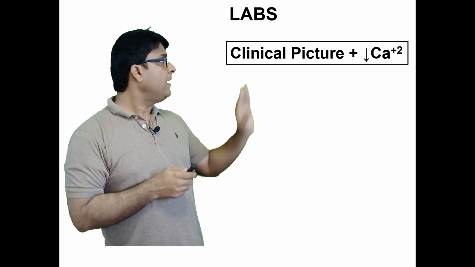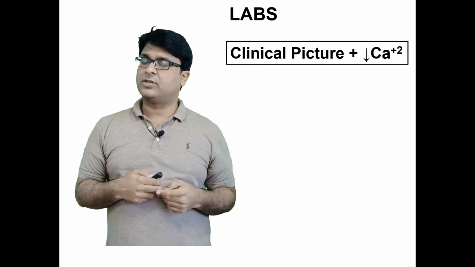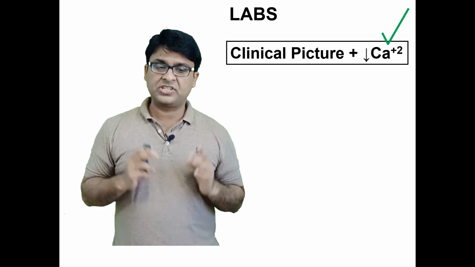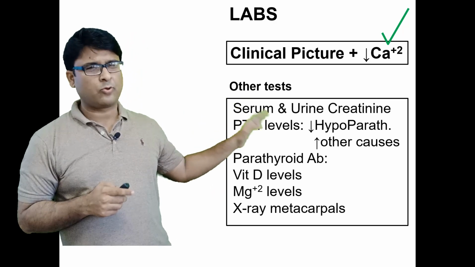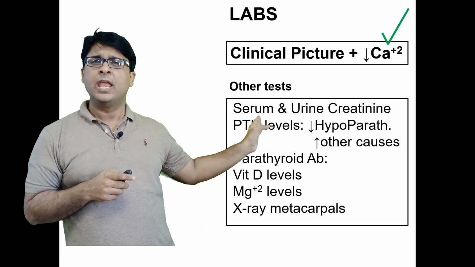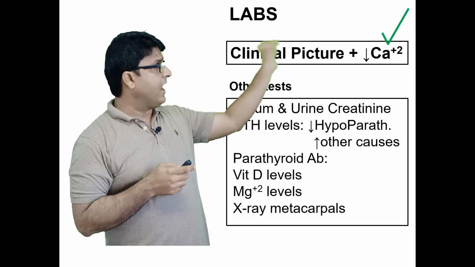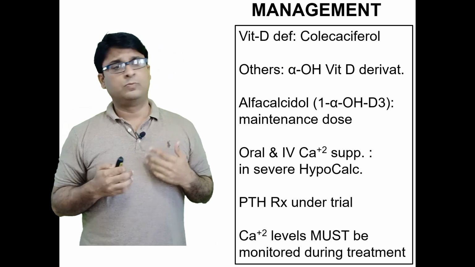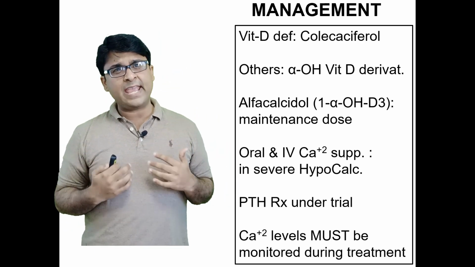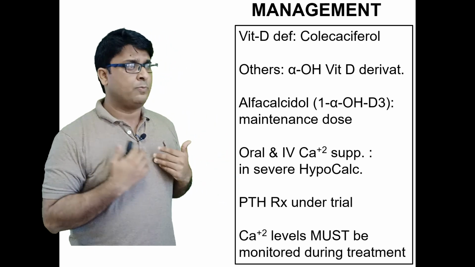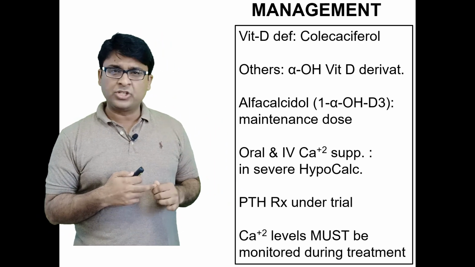Remember that? Now here, if there is a clinical presentation which suggests hypocalcemia, you order calcium levels and they are low. This is enough to diagnose a hypocalcemic patient, okay? And then there are all the other tests, but not routinely done. So these tests are usually not the next best step in diagnosis of hypoparathyroidism. This is enough, okay? How do you manage? You give vitamin D, you give cholecalciferol, obviously. In very rare cases, if this is severe hypocalcemia, you may have to give IV or oral calcium supplements, but usually this is not required.